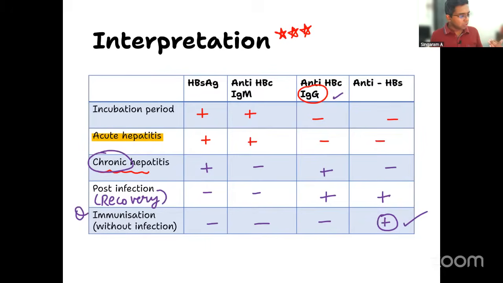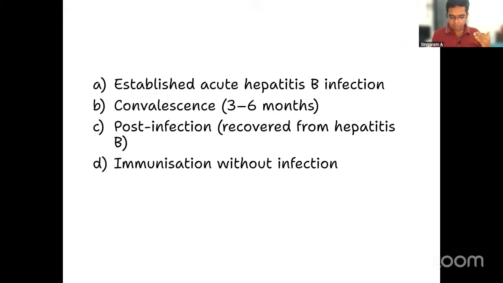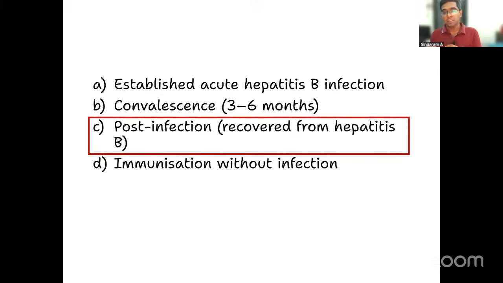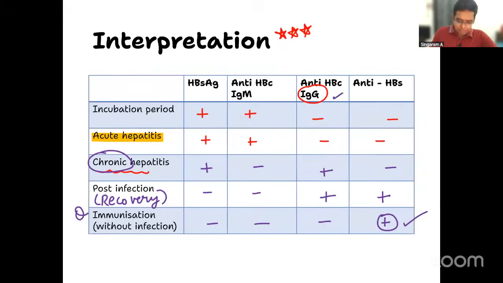So for all this, what is our clear answer for this question? Yes, it is option C. It is post-infection or recovered from hepatitis B. Don't get confused about this incubation period. I think you can skip that part also. This is given in Davidson textbook actually. Incubation period means before even the patient presents with the features, he is having the infection but features are not yet manifesting. That's it. So that is why I said these four things you can keep in mind. That should be enough for your exams.